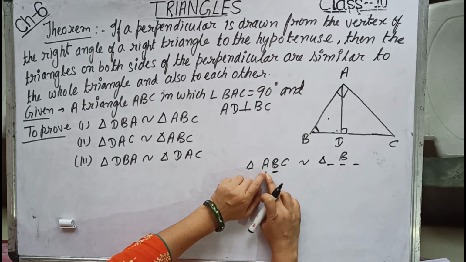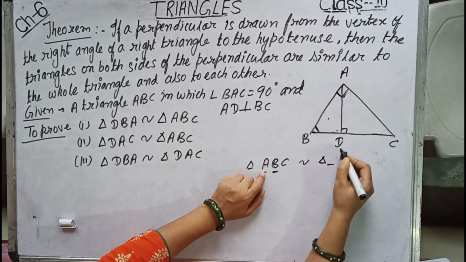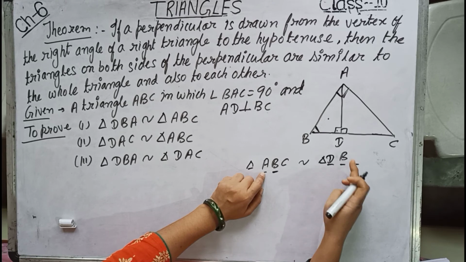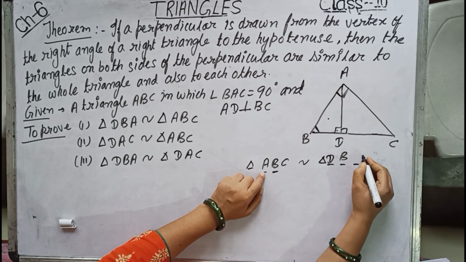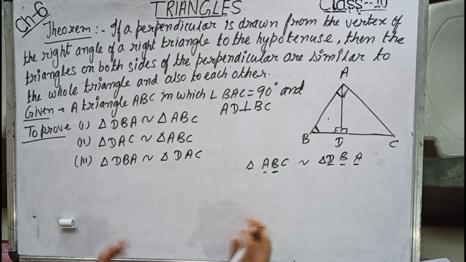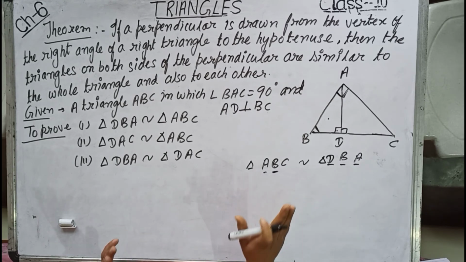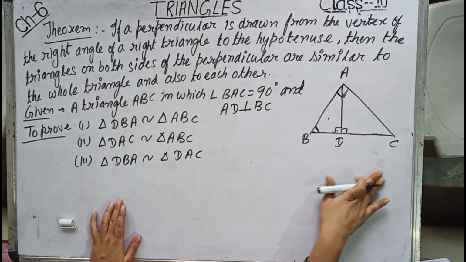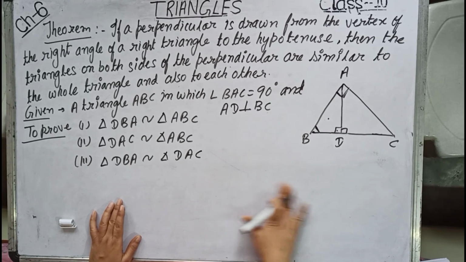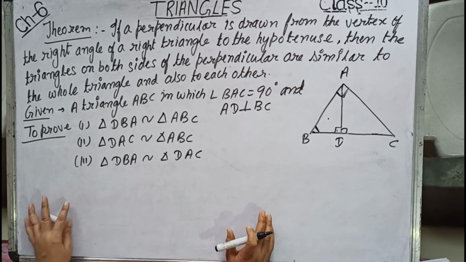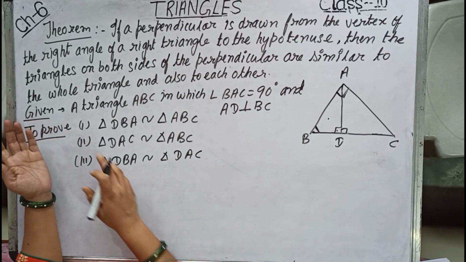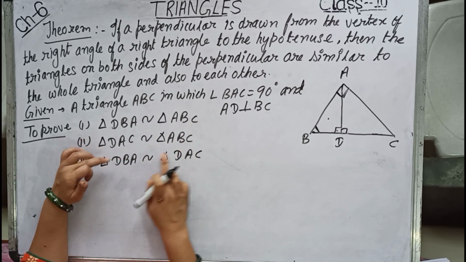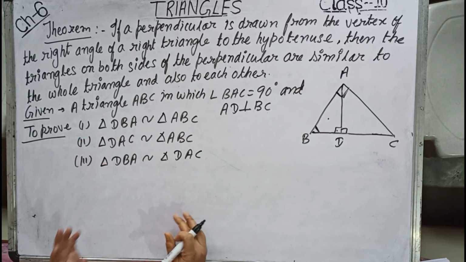Now over here A, A in the bigger triangle is 90 degree and angle D in the smaller triangle is 90 degree. So I will be naming as such, and the third name in triangle ABD is A. So I will be naming over here as DBA. So now children, you understand how to name the triangles if we have to prove two triangles to be similar. So take care. If you take care in naming the similar triangles, almost all the sums will be proved very easily based on the similar triangle concept. So over here we have to prove that DBA is similar to triangle ABC, DAC is similar to triangle ABC, and both the smaller triangles are similar to each other.